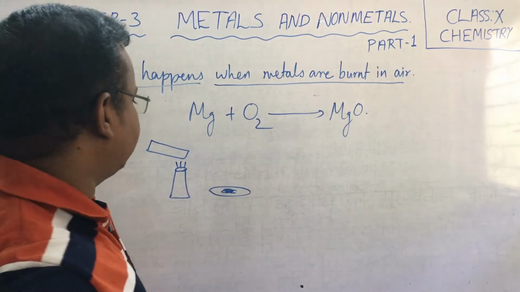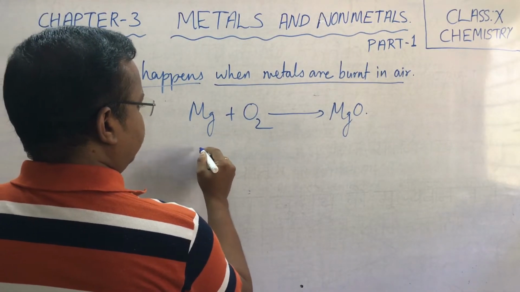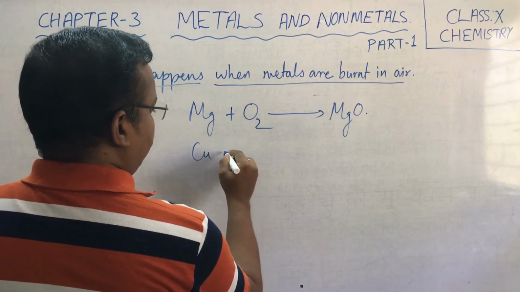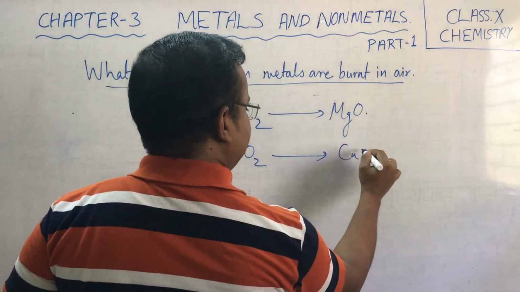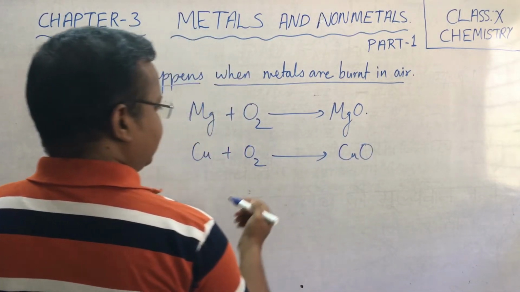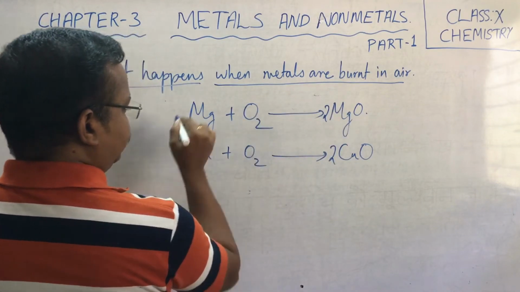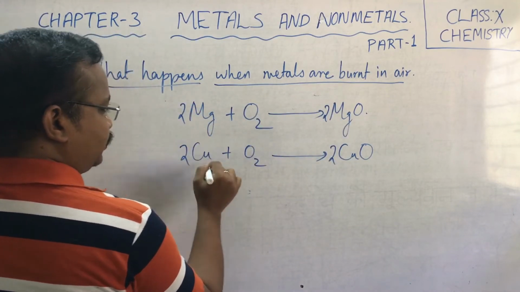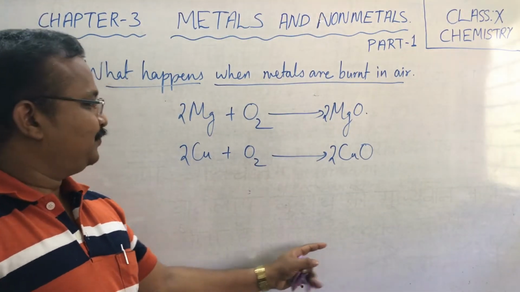Another example let us take is copper. Cu on reacting with oxygen produces CuO. Here also you have to balance it: 2 Cu plus O2 gives 2 CuO, right?